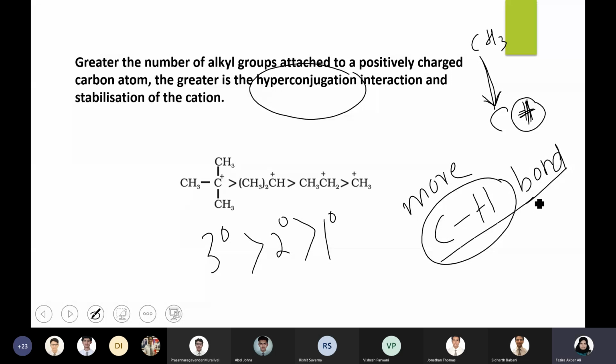Okay, so what you said is correct, but you can add one more word, because in your definition of hyperconjugation, we are basically using the term CH bond. So that also can be included in your answer. The greater the number of alkyl groups, that means there will be more CH bonds.